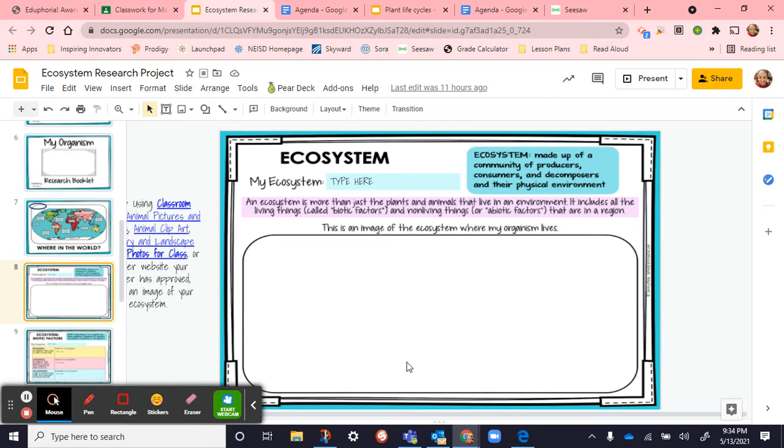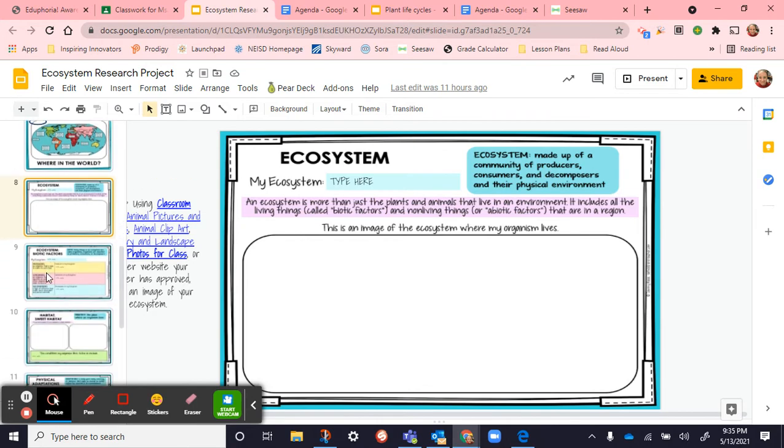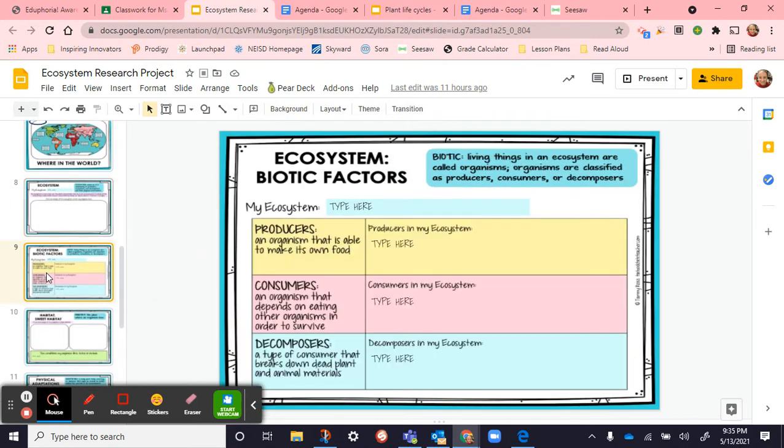And so remember, the ecosystem is made up of not just the living, not just the animals and the plants, but also all of the non-living things as well. So the rocks and the water and the air and everything that's in that system working together. Tomorrow, we're going to go in here and talk more about within that ecosystem.